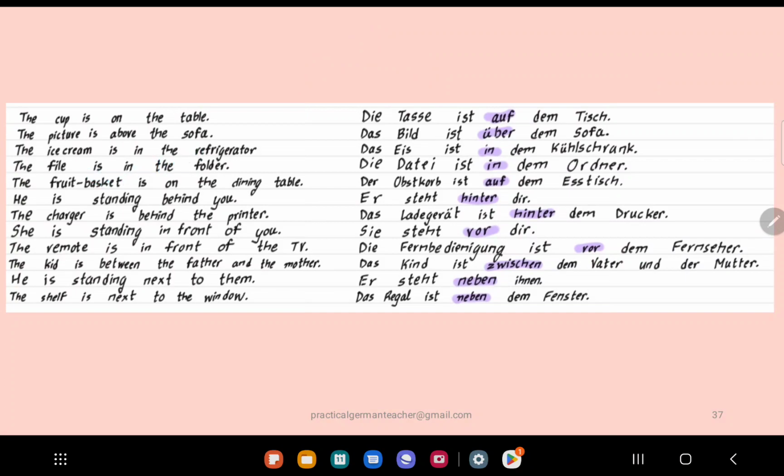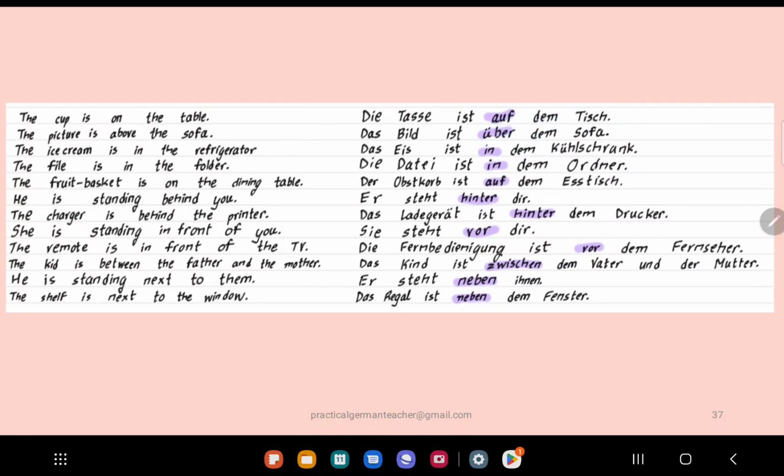Then the ice cream is in the refrigerator. Here the correct preposition is in. Again, der Kühlschrank becomes dem Kühlschrank because dative. Why it's dative, we'll look into it. Then the file is in the folder. Die Datei ist in dem Ordner. Also, instead of writing in dem, you can just write im, okay? But don't do that for auf dem. It's not aufm, it will always be two words.